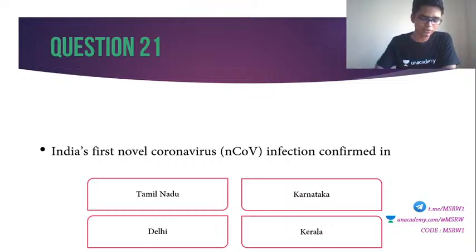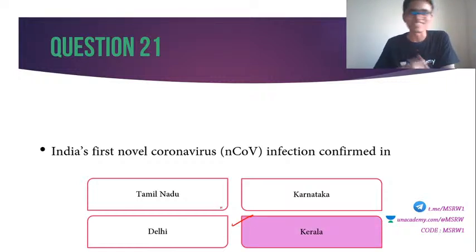21st question. All of you have given me the correct answer. Deepika got it wrong. Subbareddy also got it wrong. Everybody else got that right. It is Kerala. My home state. Okay. It was in Kerala. The first case of the novel coronavirus has been confirmed.